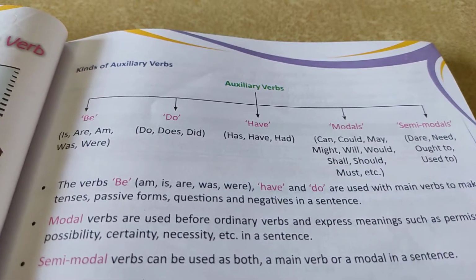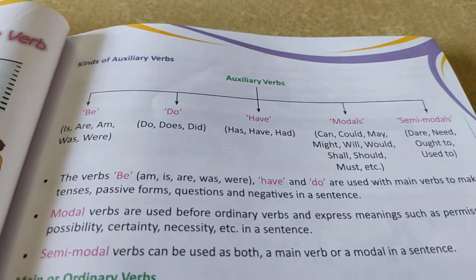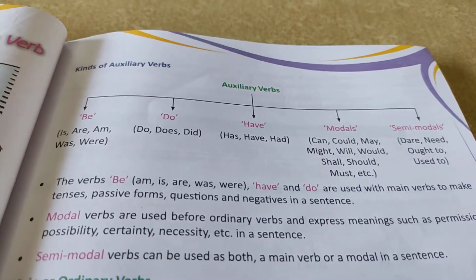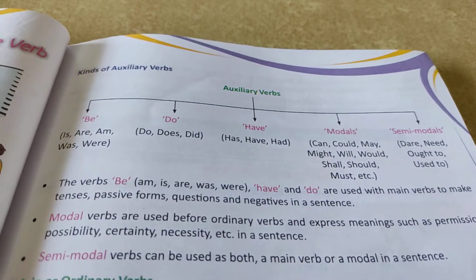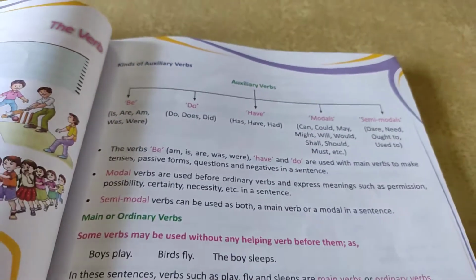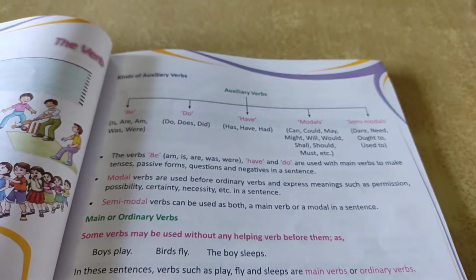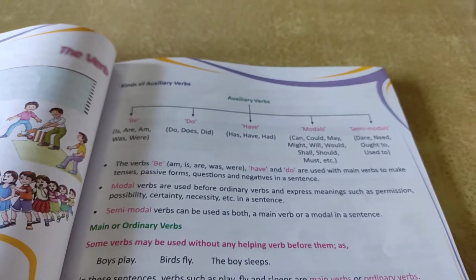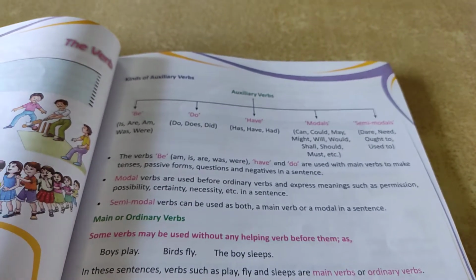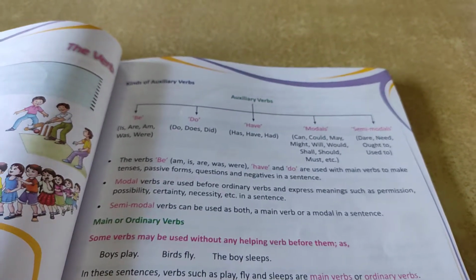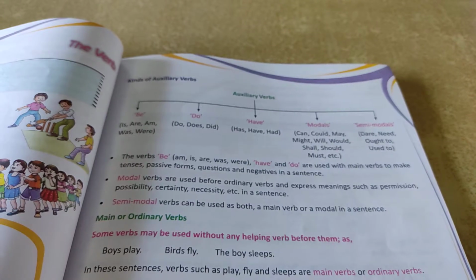Modal verbs are used before ordinary verbs, and express meanings such as permission, possibility, certainty, necessity, etc. in a sentence. Now come on to semi-modals. Semi-modal verbs can be used as both a main verb or a modal in a sentence.